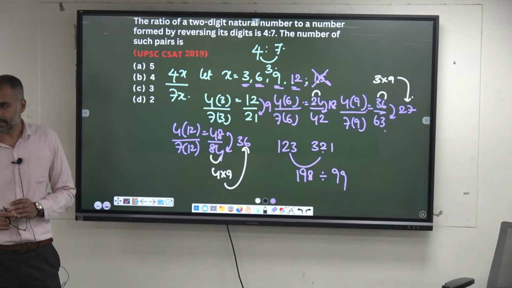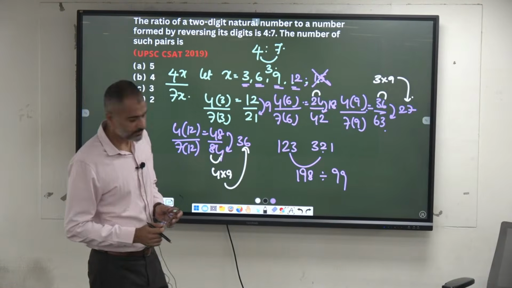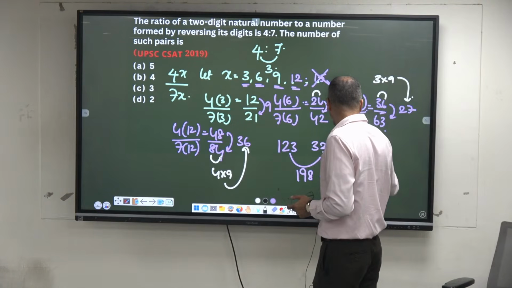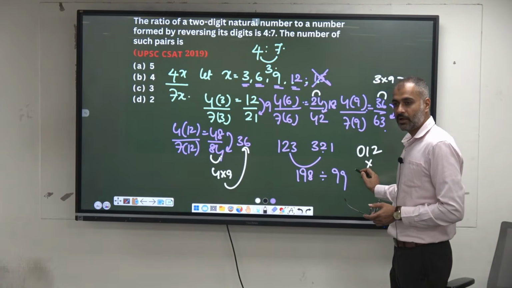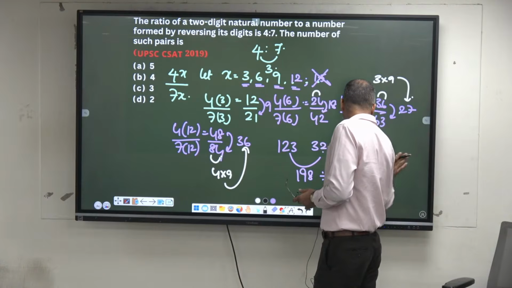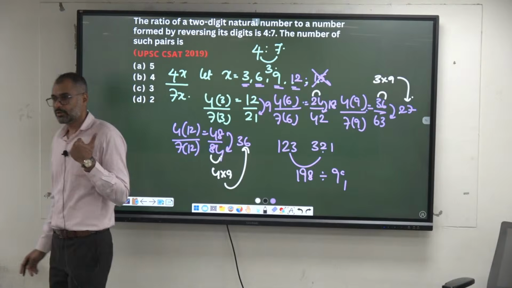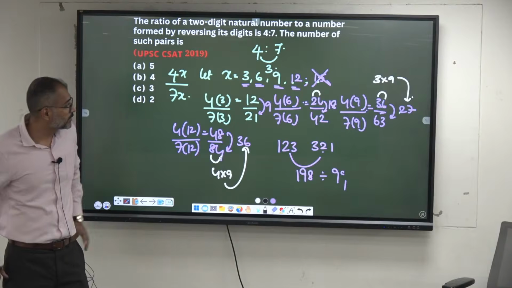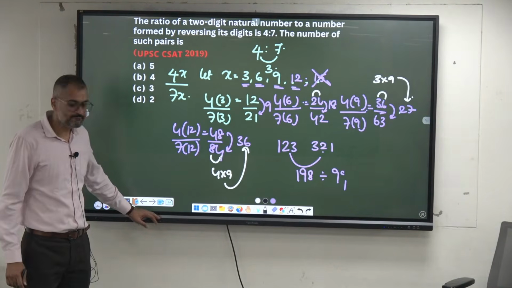It gets factorized by 9. 3 digits, 99. 4 digits, 999. Always. Okay, see, 0, 1, 2. Is it a 3-digit? No, do not consider this one. Okay, 210, reverse it. That's also possible in this case, 198. But not necessarily in all the cases there. Okay, shall I move this?